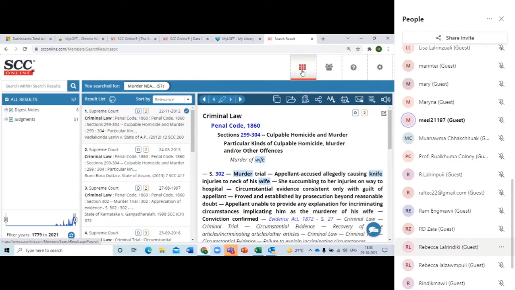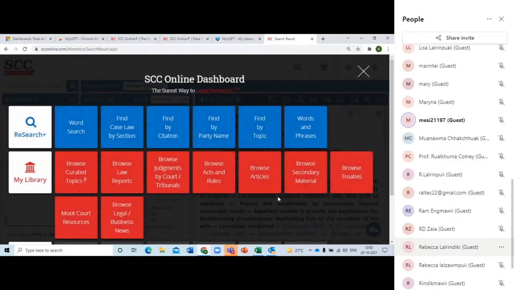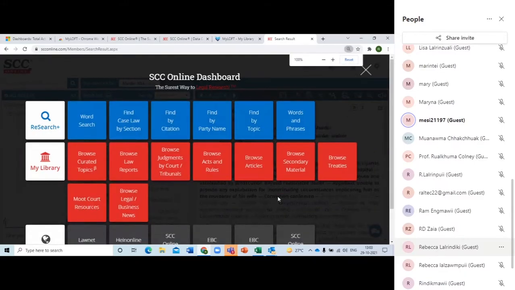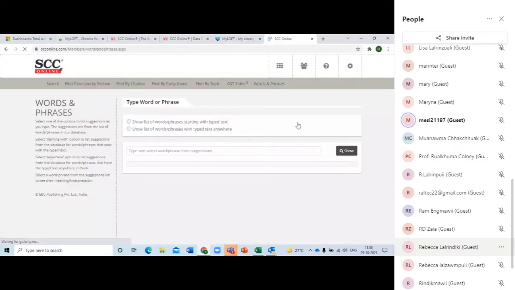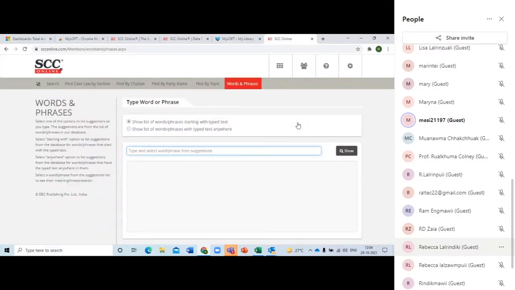So let's go back to the dashboard. And now we will go for words and phrases. Now, words and phrases is a very simple one. When you need the meaning of a particular word, you will come over here. It's like a dictionary for you. So you can pick up any word.